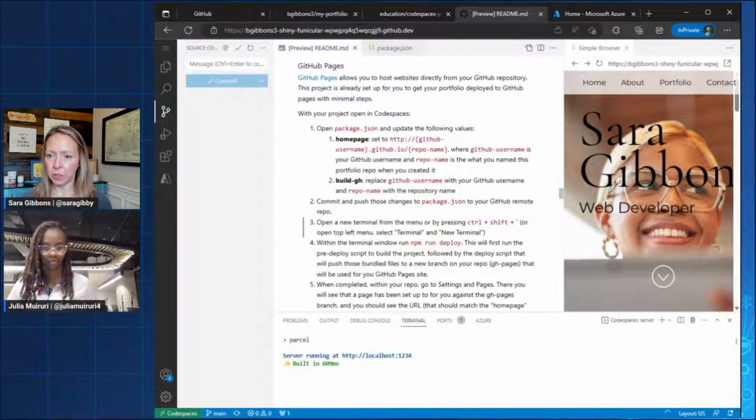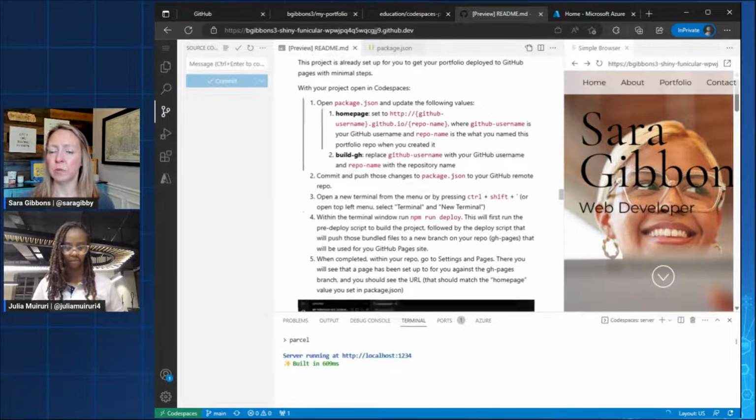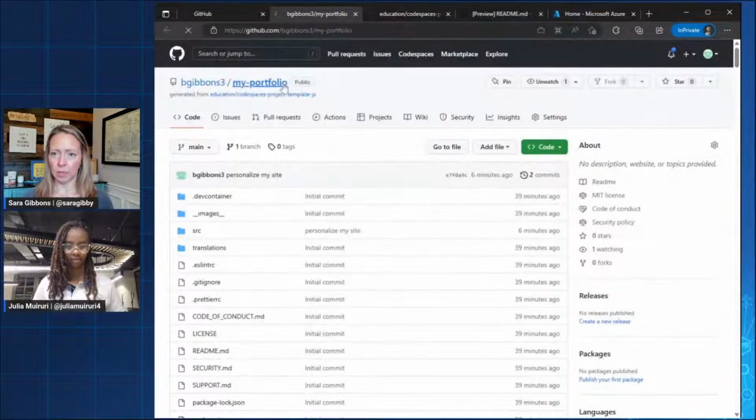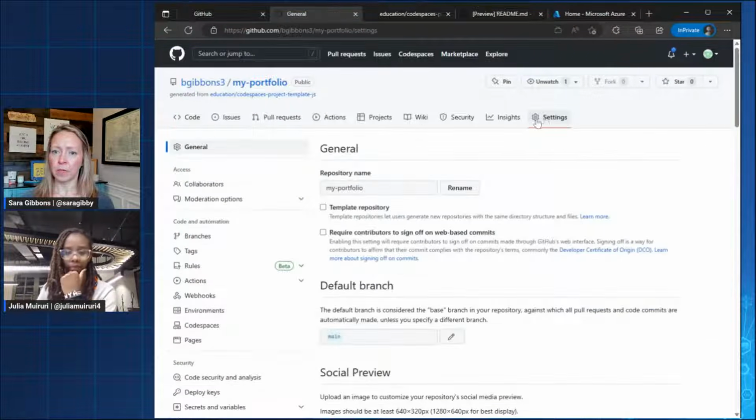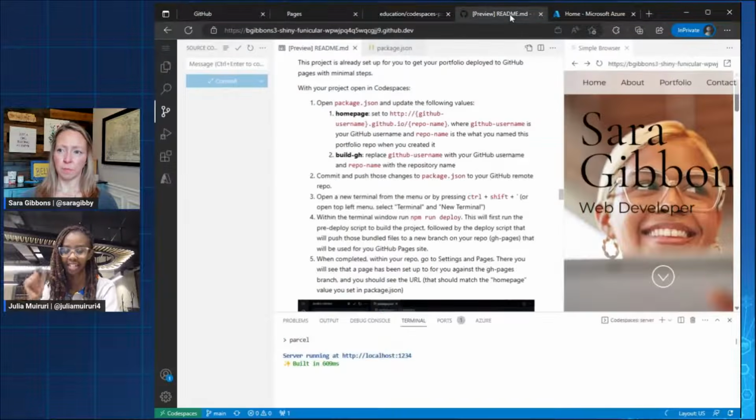Let's see, open up a new terminal from the menu. The terminal, npm run deploy. All right, I'm just kind of breezing through here real quick. Because I think if we go back, and feel free to guide me along here, Julia. Yep. Go into settings and then pages. So what we're really setting up is a deployment here, right? So I think when we run npm run deploy, we should see it here. But we haven't done that step yet. Is that right? Yeah. I think that's the next step.